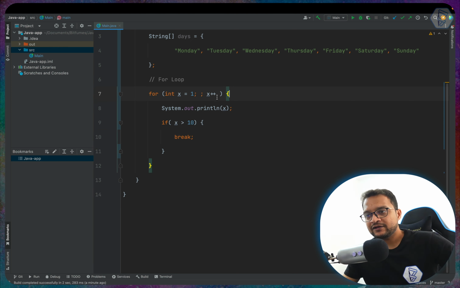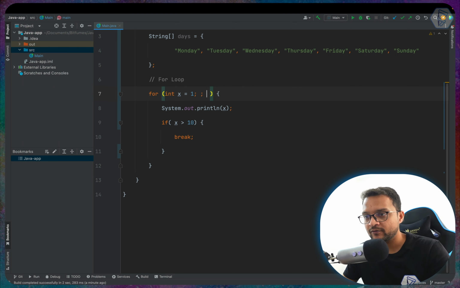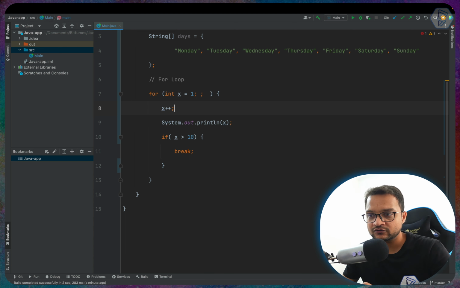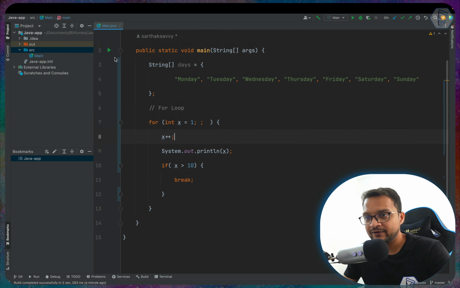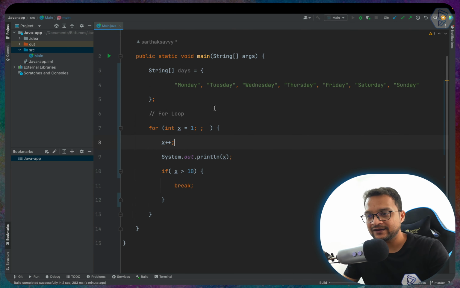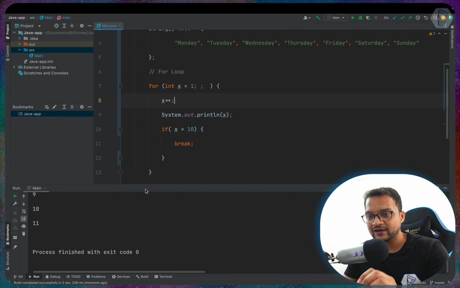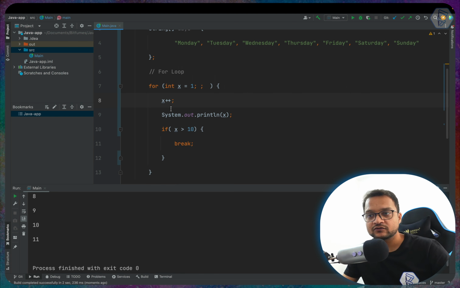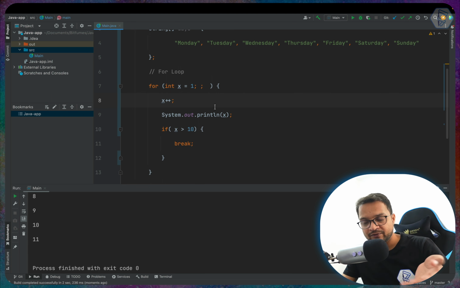And now we can also remove this increment from here. We can increment directly like this, x is equal to x plus 1, or x plus plus is also a good thing. So what if I print now? Let's print it and see what's going to happen. Once again, from 2 to 11, because right now before printing we are incrementing, and that's why the value of 1 becomes 2 and then printing.